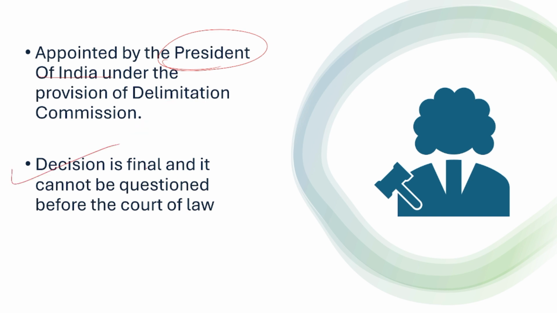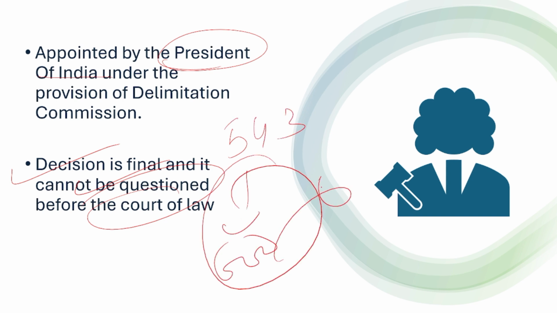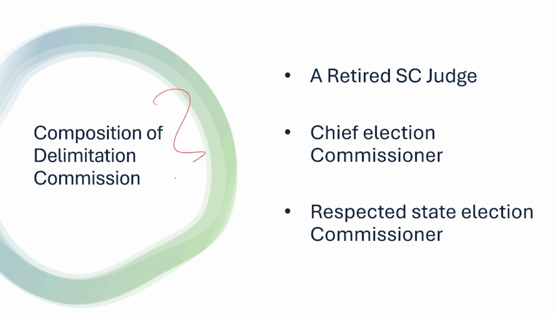And this is perhaps the most important aspect of Delimitation Commission, because their decision is final and therefore it cannot be questioned before a court of law. Nobody can file a PIL in court and challenge the decision of the Delimitation Commission. For example, if they say that they are going to increase the number of seats from 543 to 600, nobody can question this decision.